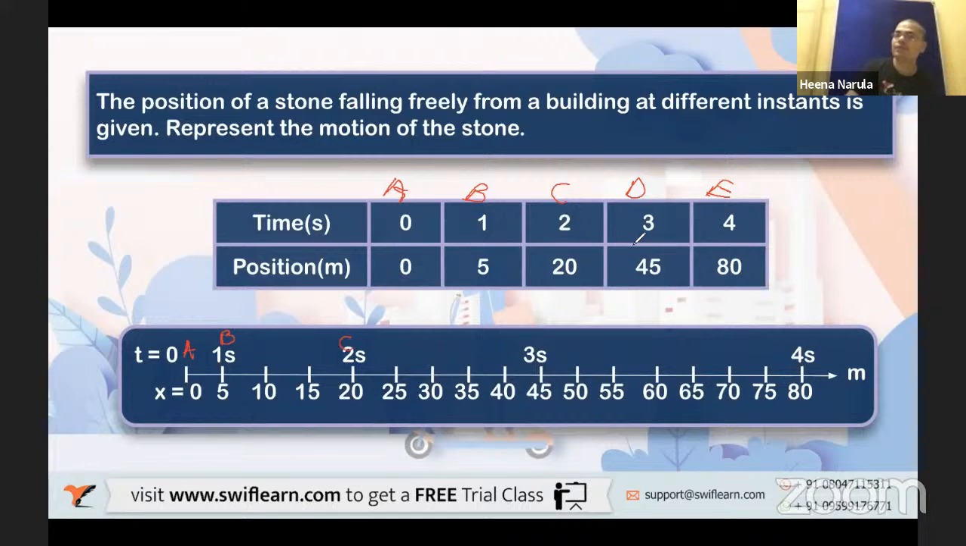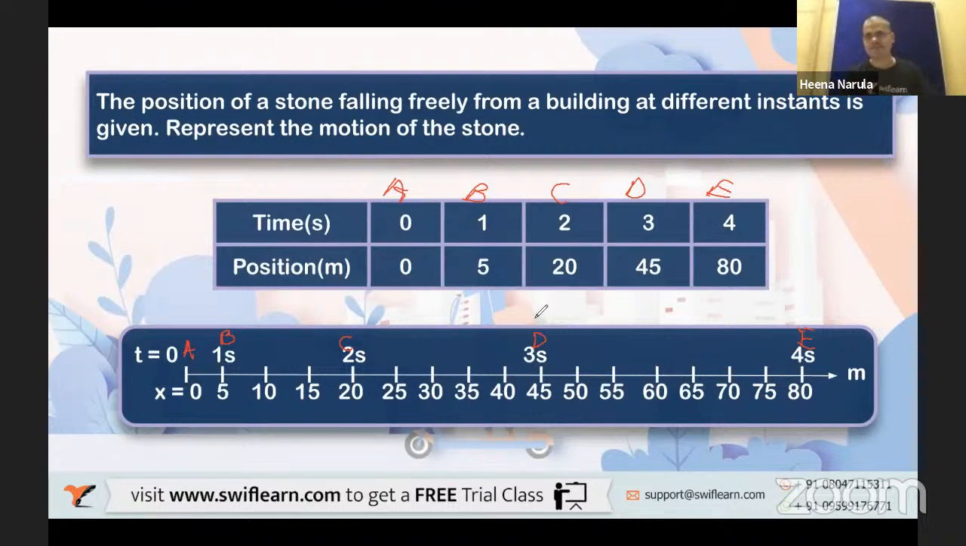Then at time 3 seconds, where is the location? 45. So just measure 45: 0, 5, 10, 15, 20, 25, 30, 35, 40, 45. This is the location of the D point. And the last point is left now. Measure the distance from the origin at 80 meters, so start measuring 0 to 80. Here comes the point. Which point should I write here? E point. So these are the different locations of the different points A, B, C, D, E.